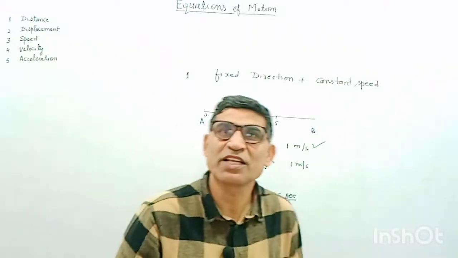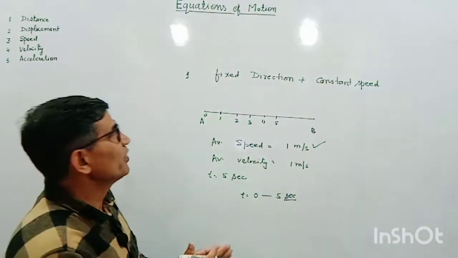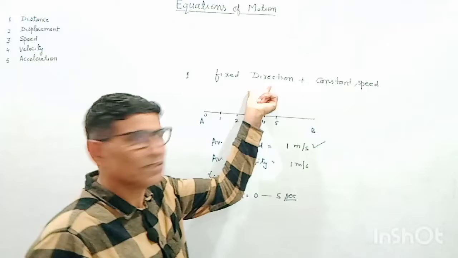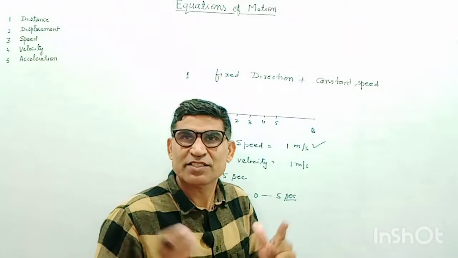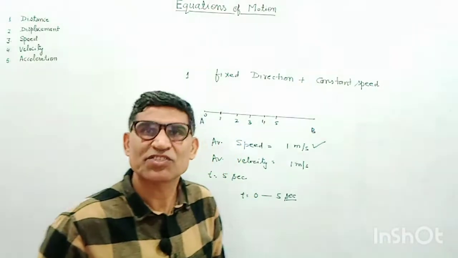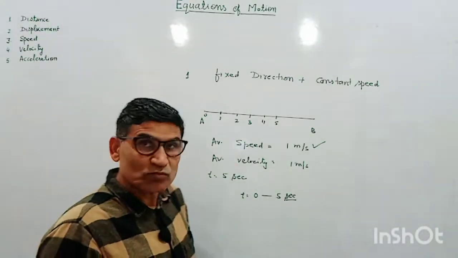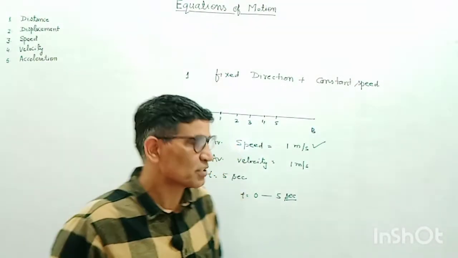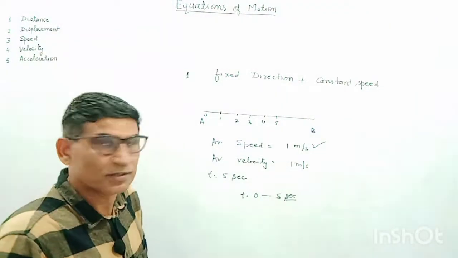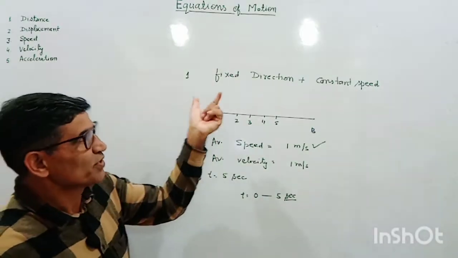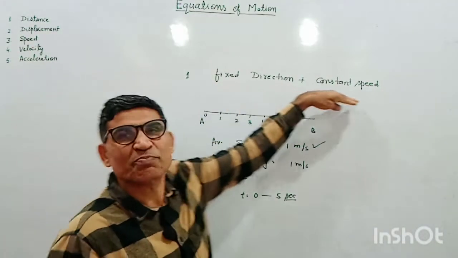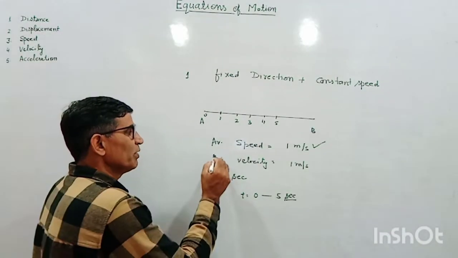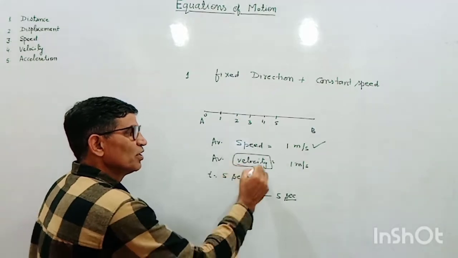This is the simplest type, in which there is no change in direction and no change in speed. For the beginner, I suggest you watch the previous 2 lectures and you can have a tight grip on this kinematics. So this is the first case. Now next is: direction is fixed but speed is variable. Velocity will not remain constant.